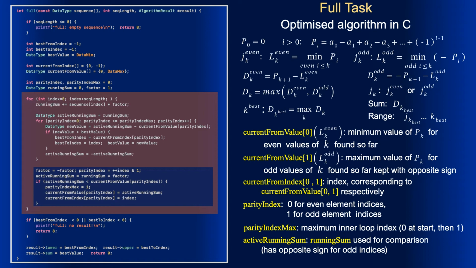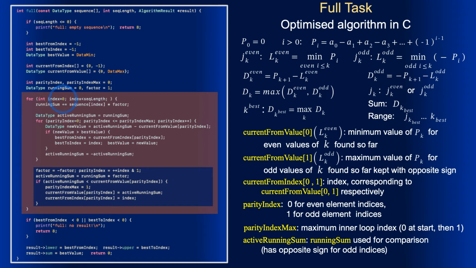At start, current from value for even indexes is set to 0, which corresponds to P0. However, for the odd indices, the current from value remains undefined until we process the starting member of the sequence. Therefore, we initialize it with data max, which is plus infinity for floating point data and long max for integer 64-bit data. At start, the loop index is 0.